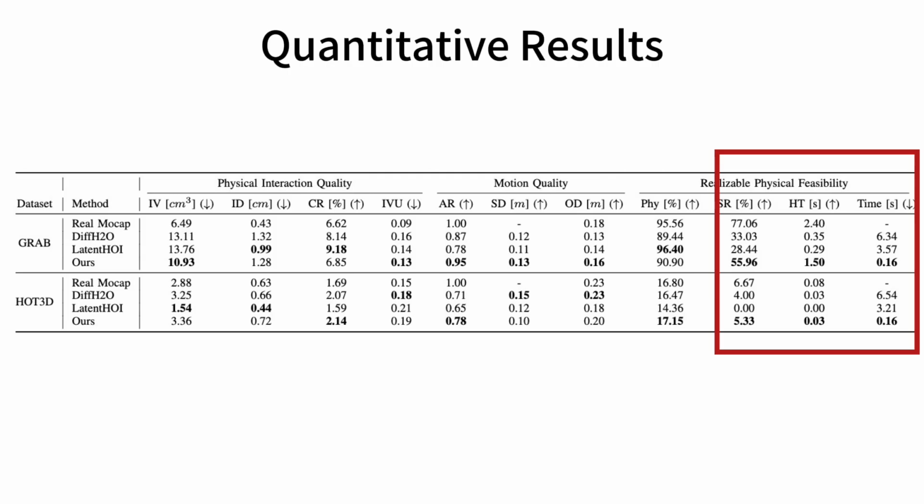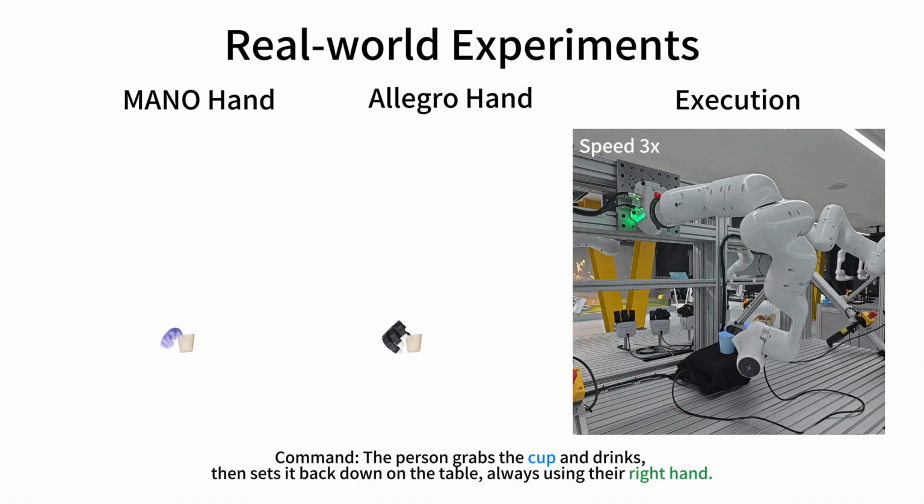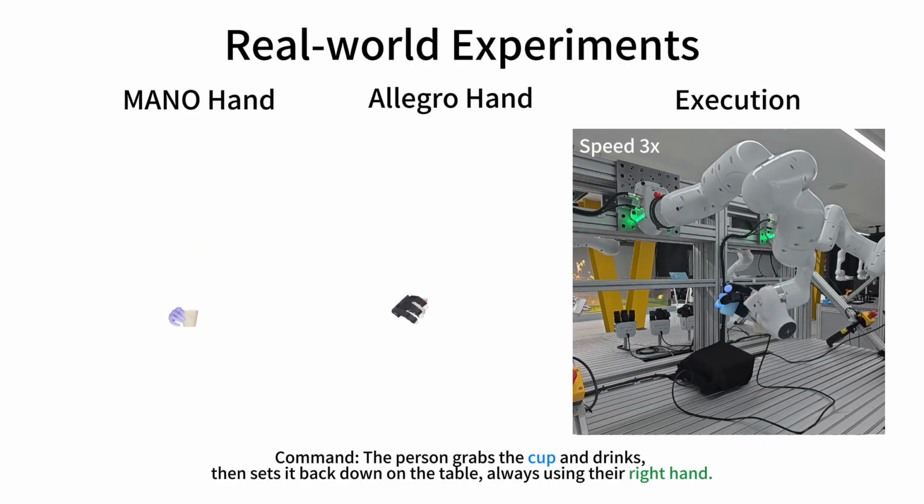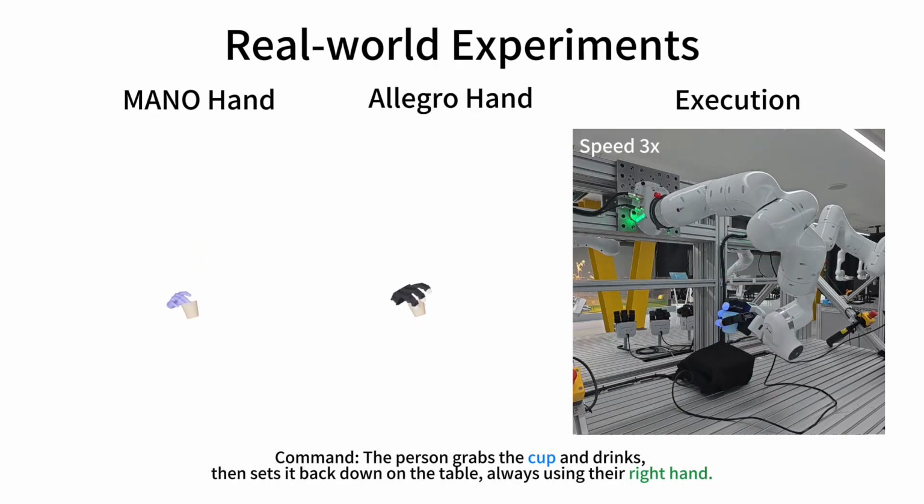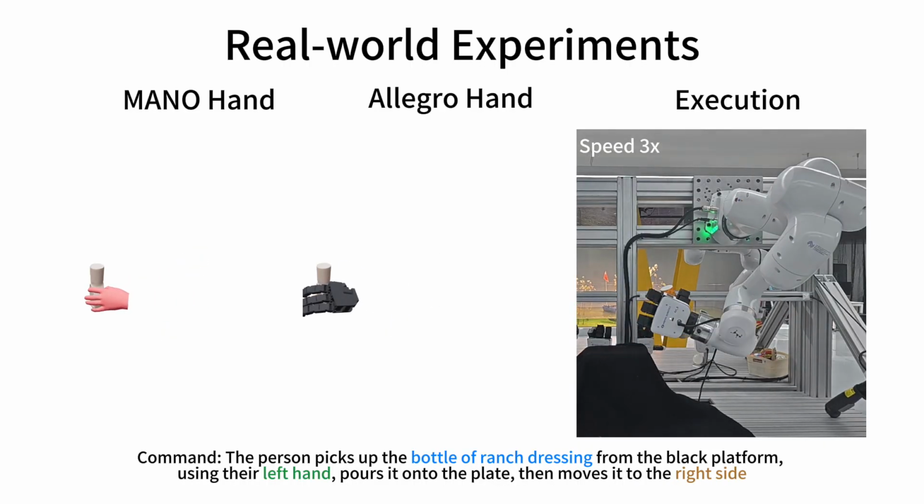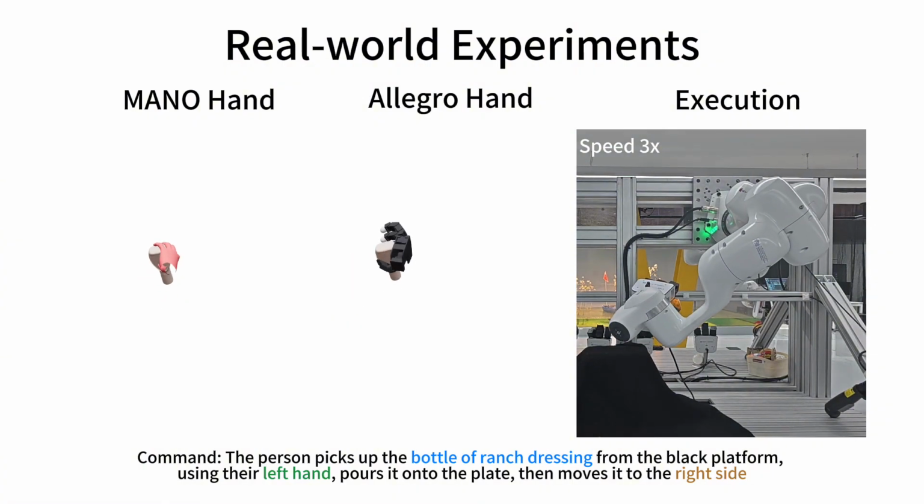At the same time, it is up to 40 times faster than diffusion-based baselines, requiring only 0.16 seconds for inference per sequence. Finally, we designed several real-world manipulation tasks to transfer our generated motions to a real robot, demonstrating successful execution in contact-rich scenarios.